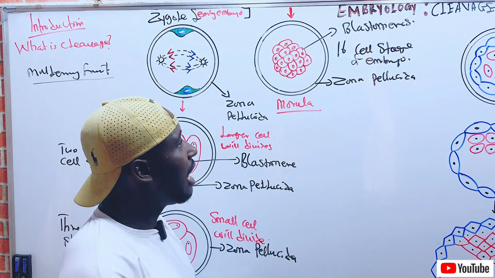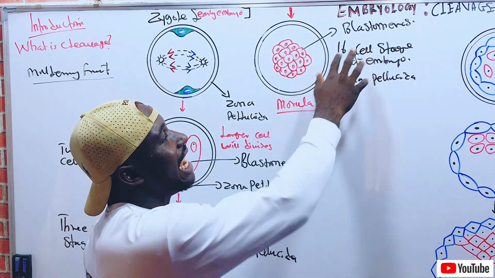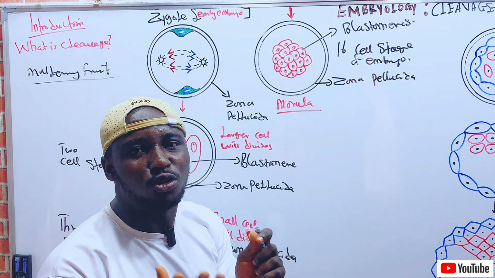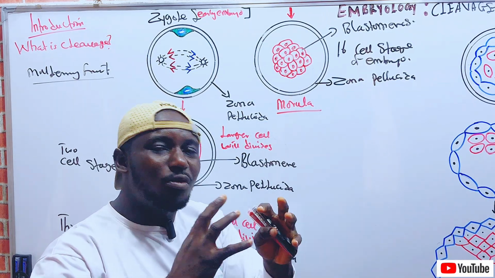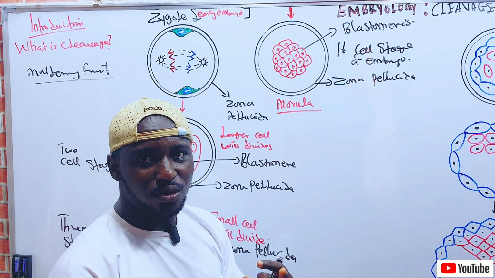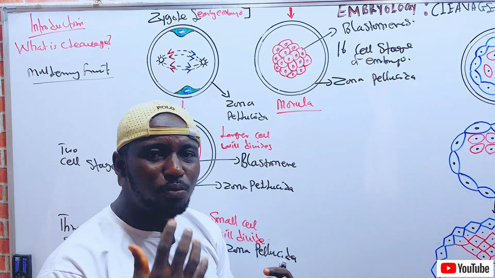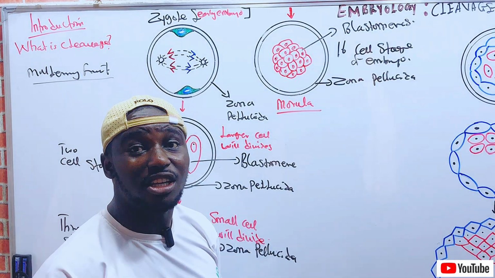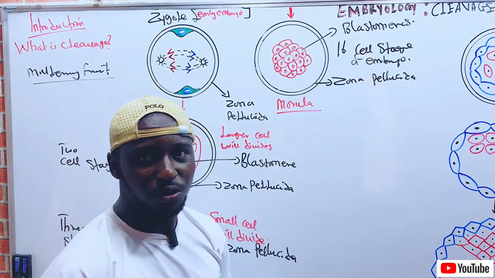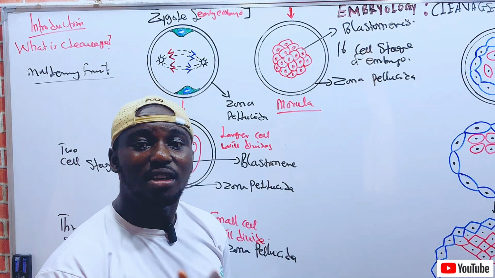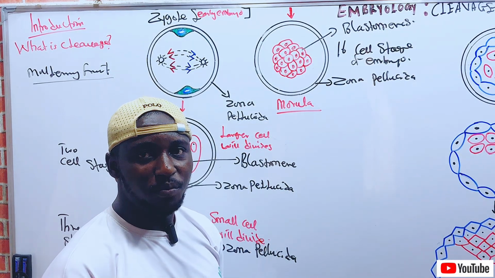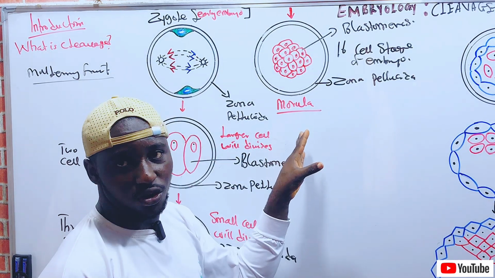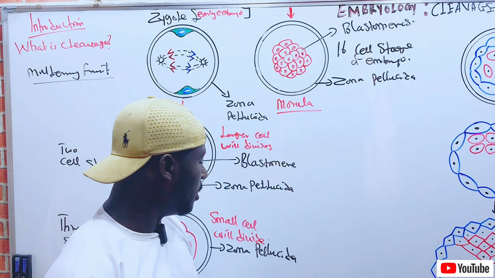That is why they lack cytoplasm to survive, because they are very little. Recall that the morula is the sixteen cell stage of the embryo.